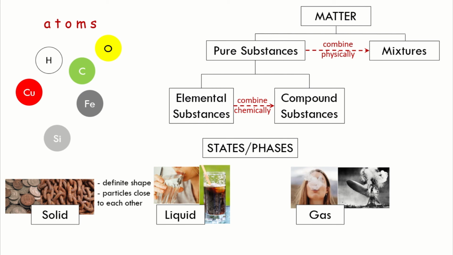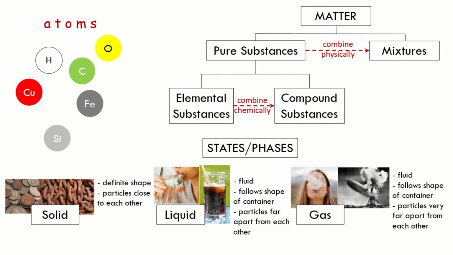Solids have definite shape, and the particles of solids are close to each other. Liquids, on the other hand, are fluid, and they follow the shape of the container that they are in. The particles of liquids are far apart from each other as opposed to solids. Gases, on the other hand, are also fluid. They also follow the shape of their container. But compared to liquids, the distance of the particles in gases are very far apart from each other.